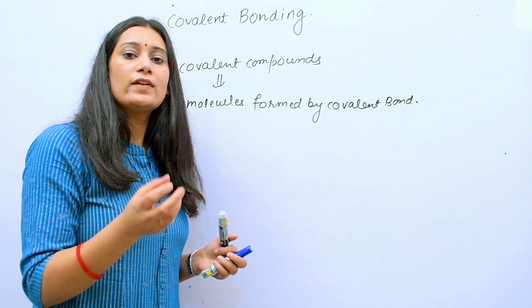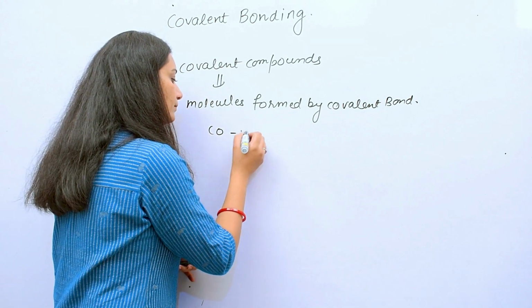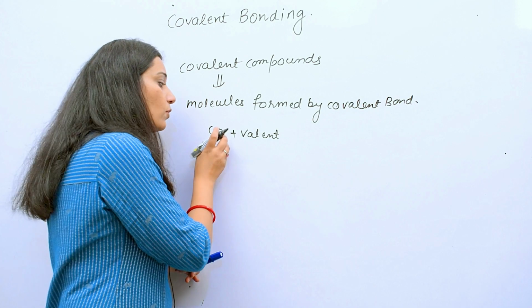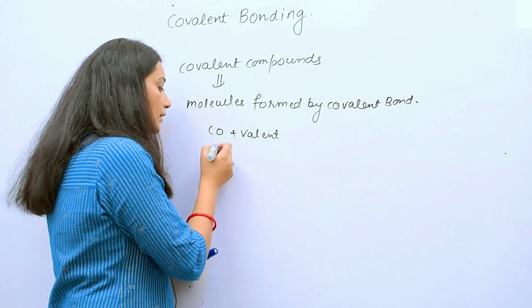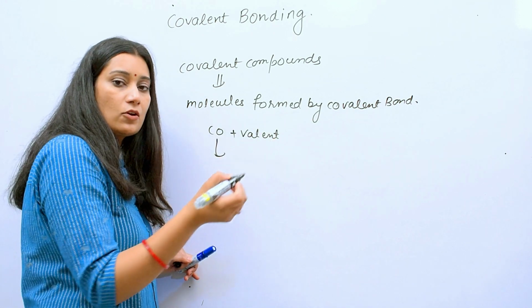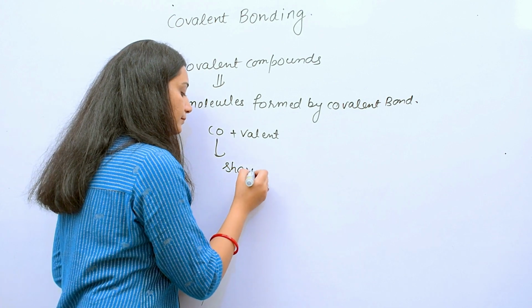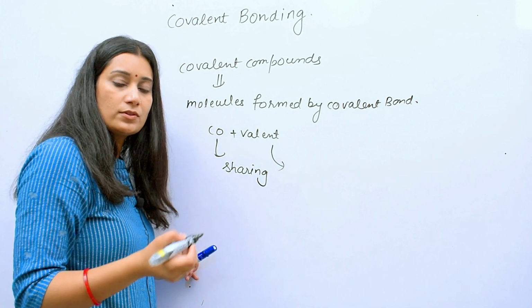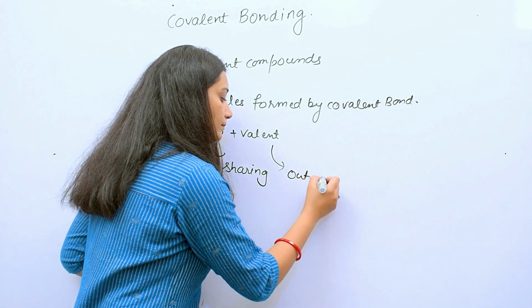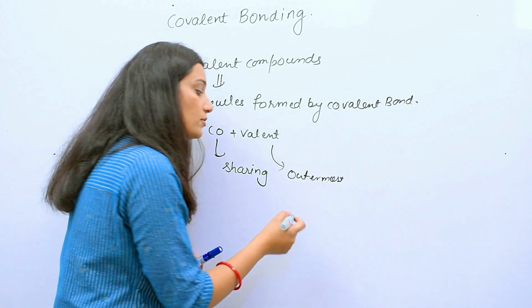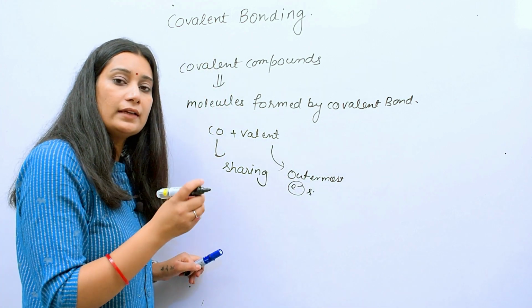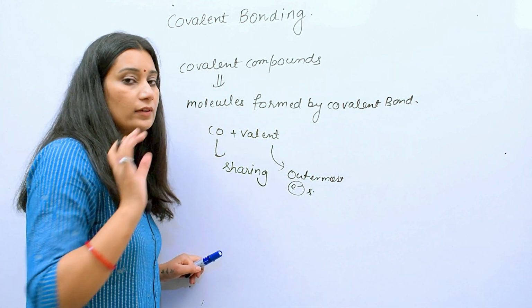Now what is covalent bond? Covalent bond is made up of two words. One is co and another is valent. The meaning of co is sharing or to share. And the meaning of valent is outermost electrons of an atom, or you can say valence electrons. Fine. So in bonding, certainly the valence electrons are only involved.